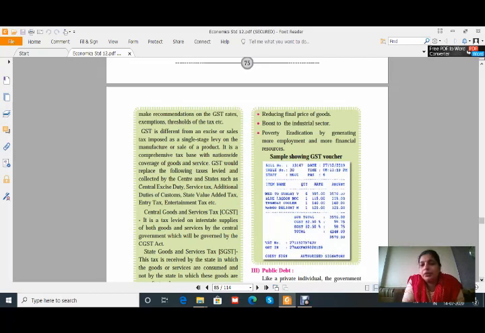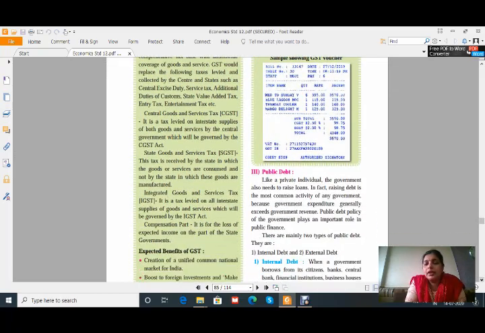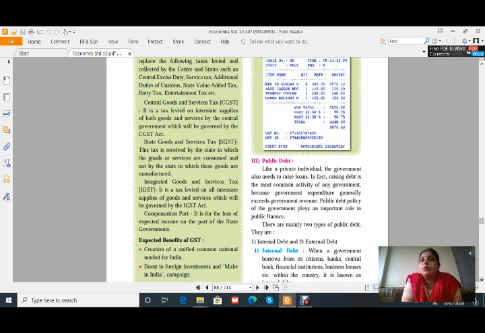Then it is of two types, CGST and SGST: Central Goods and Service Tax and State Goods and Service Tax. CGST is a tax levied on interstate supplies of both goods and services by the central government, which will be governed by the CGST Act. Interstate supplies means, just like if mangoes are going from Maharashtra to Gujarat, in that case CGST is to be levied.